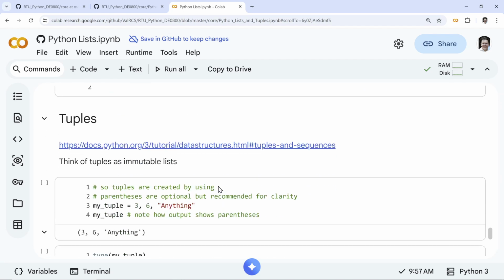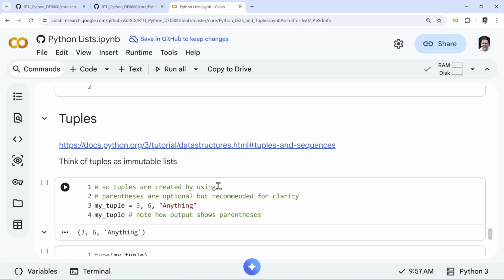Yeah, on tuples, to finish this, there's nothing really interesting about tuples as far as they are basically immutable lists, meaning you cannot change tuple size, right? So you can assign them using commas. And if you see this part here, comma, right? I don't have to even use parentheses, right? So 3, 6, and so this is fixed size.